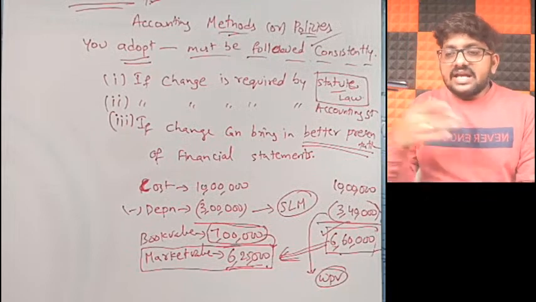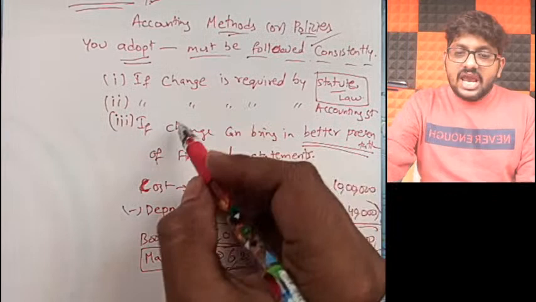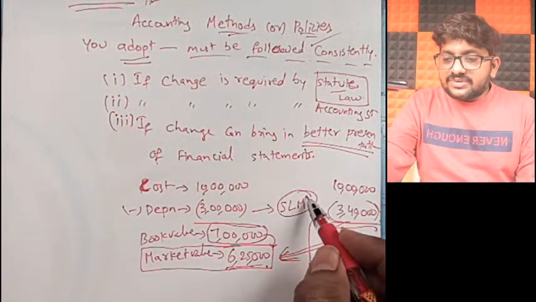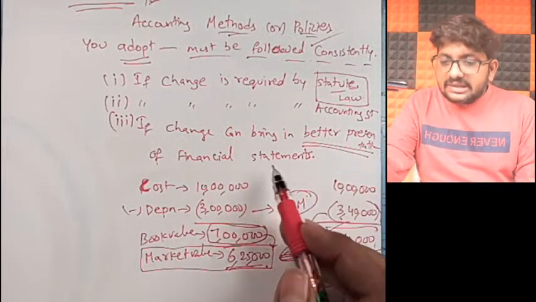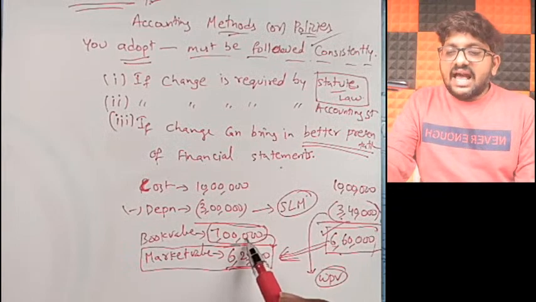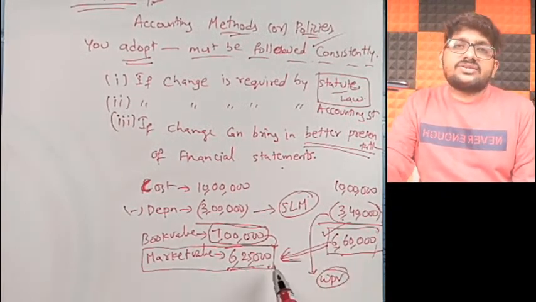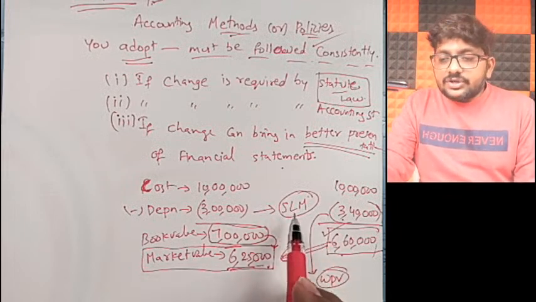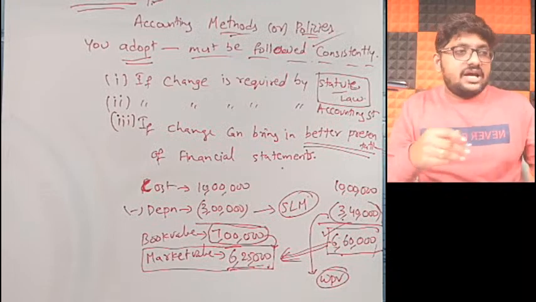Understanding my point, my dear friends? That is the meaning of better presentation of financial statements. If a change from straight line to written down value method can bring in better presentation of financial statements, you can show the number much more effectively: 7 lakhs, 6,60,000, which is close to 6,25,000. So if you change from SLM to WDV, you can achieve better presentation of financial statements.